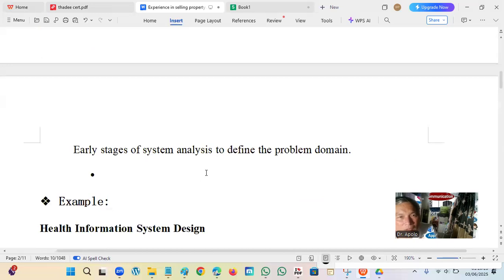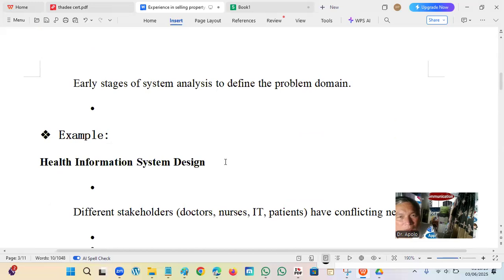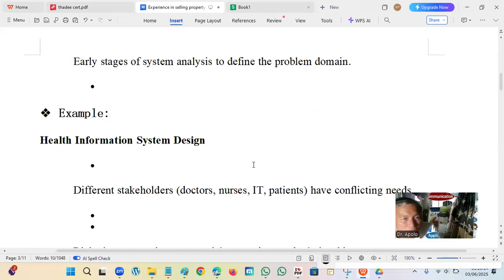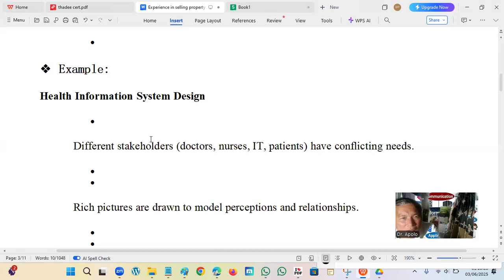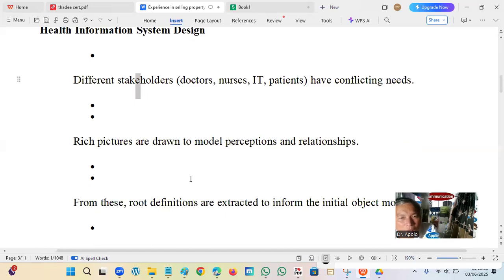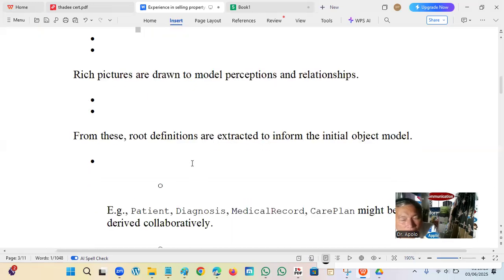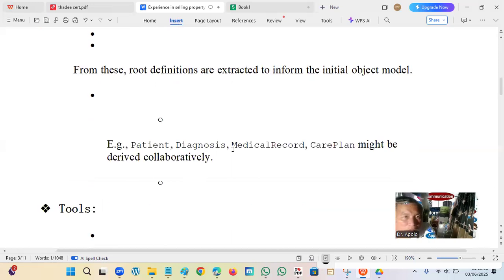So, example, health information system, different stakeholders: doctors, nurses, IT, patients had conflicting needs, so they have to be comprehended and integrated. Rich pictures are drawn to model perceptions and relationships. From these, root definitions are extracted to inform the initial object model. Example, patient diagnosis, medical record, care plan might be derived collaboratively.